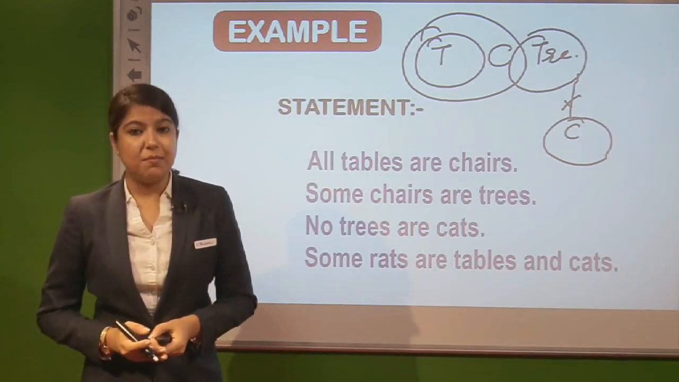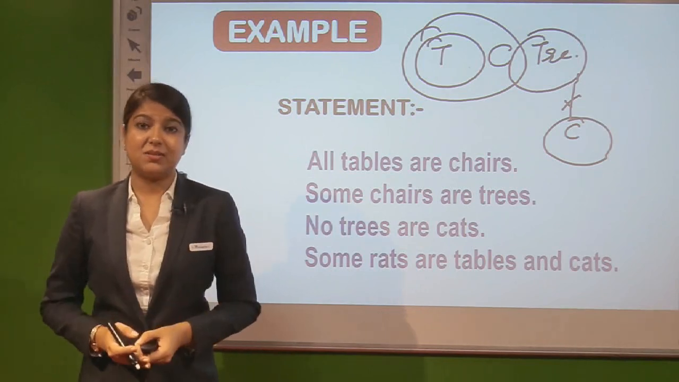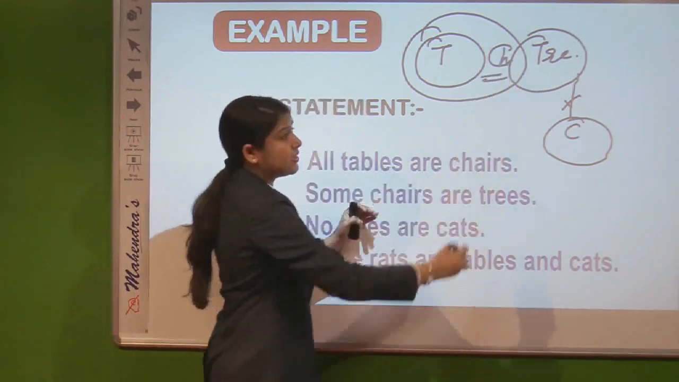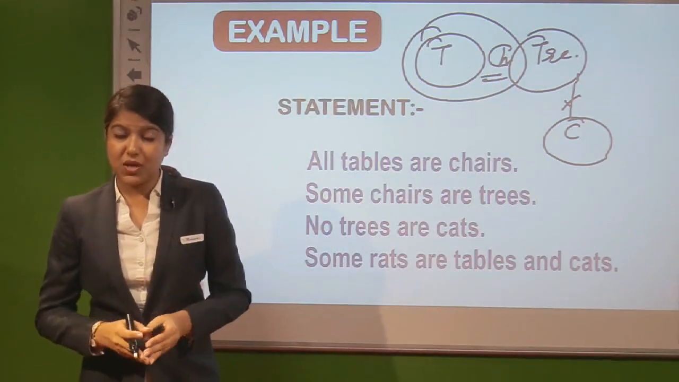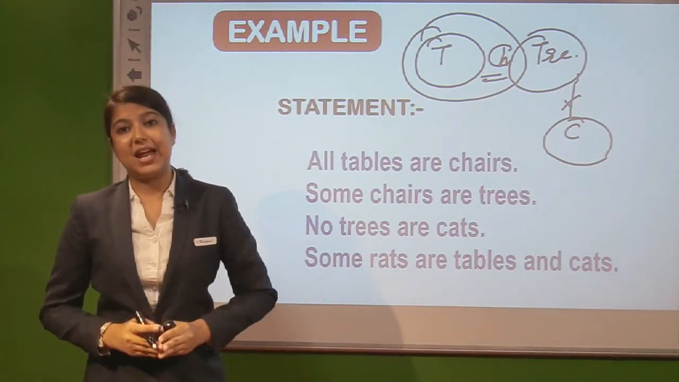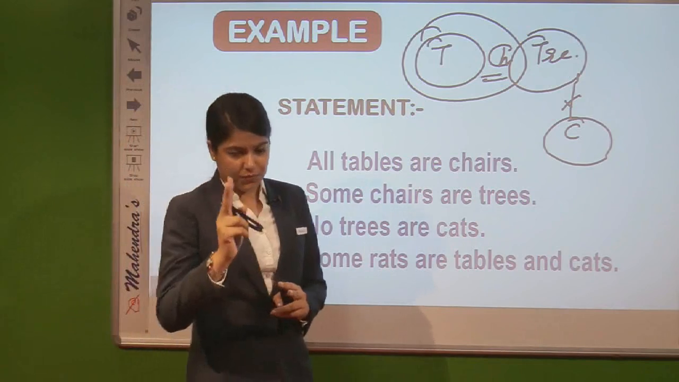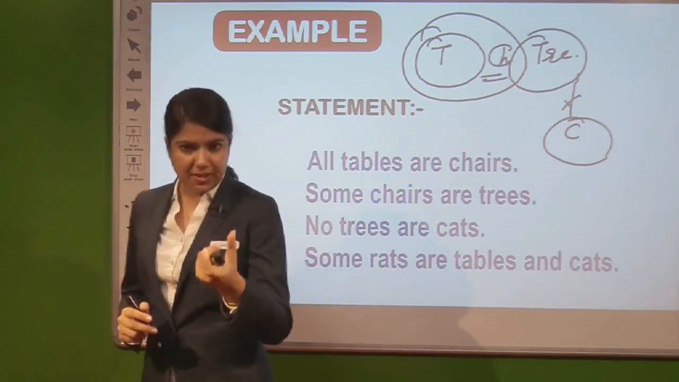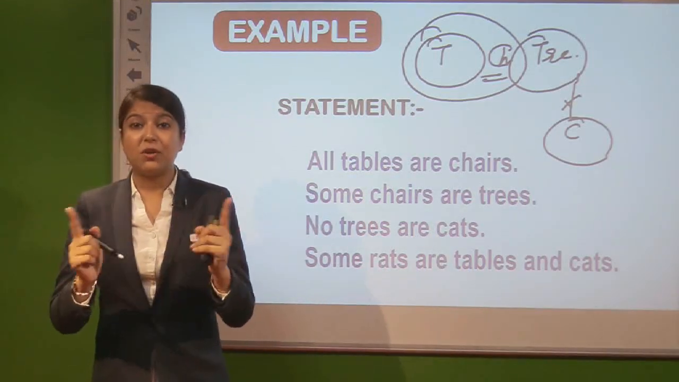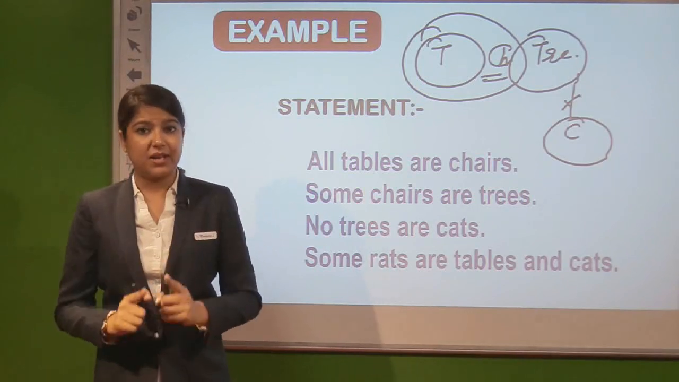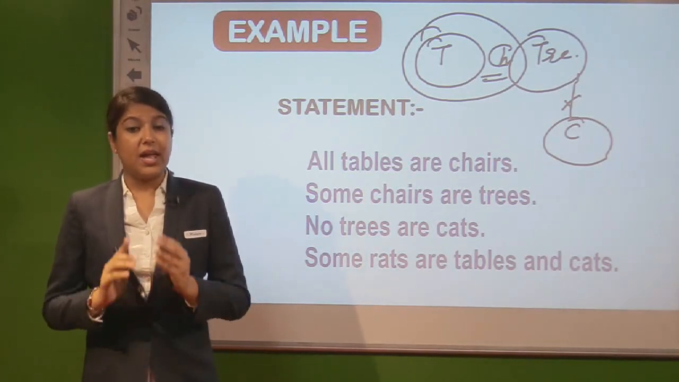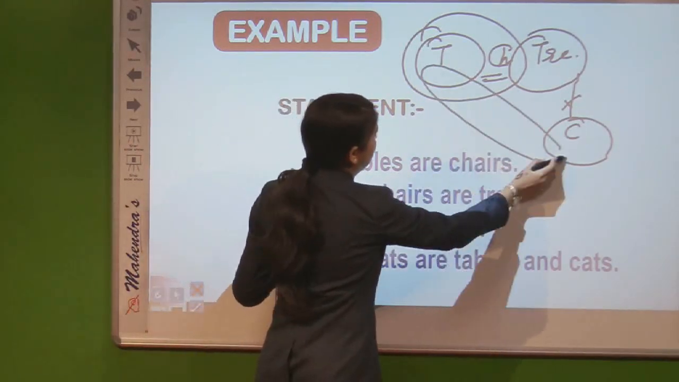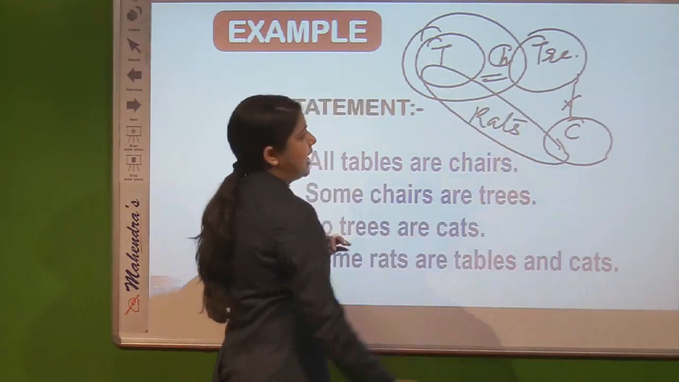And the fourth one is some rats are tables and cats. Here this C stands for chairs, right? Don't get confused. This is a combination of two statements, that means some rats are tables and some rats are cats. You will not make it apart; you will make only a single diagram and represent it through that. A common diagram would be made like this, rats connecting with tables and cats too.